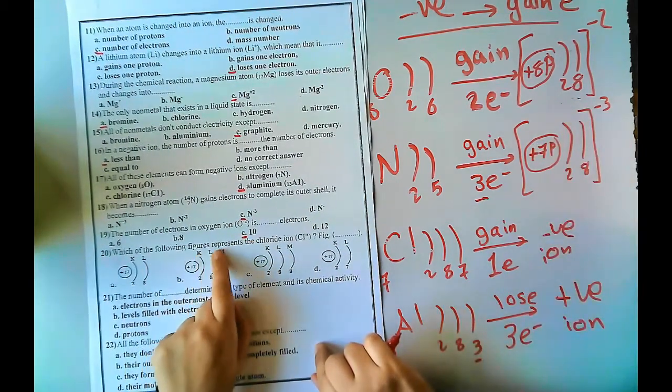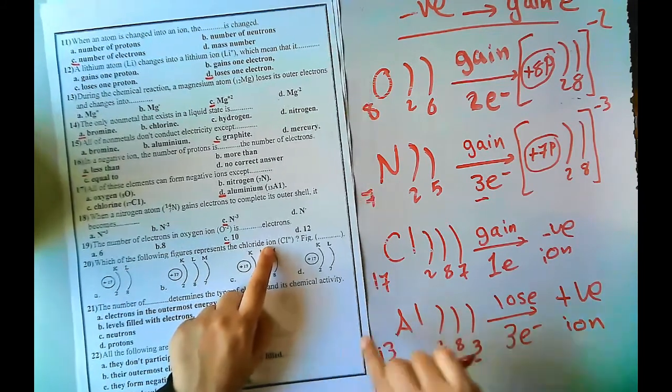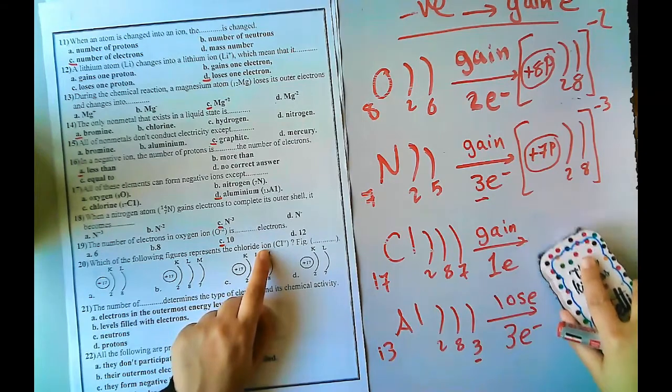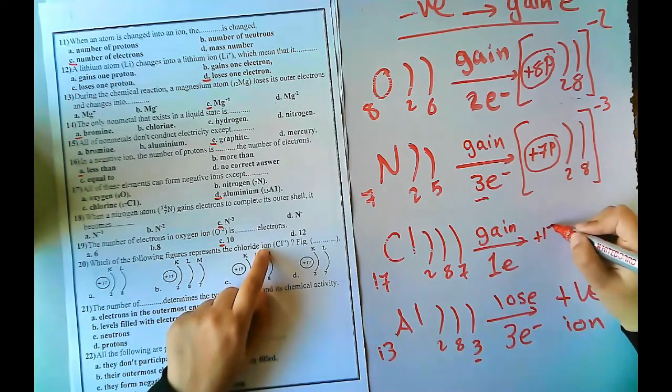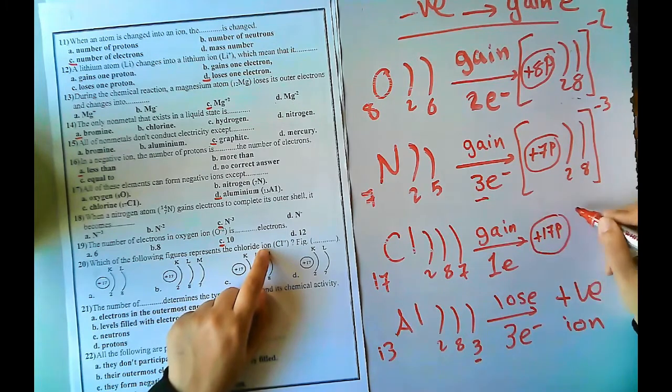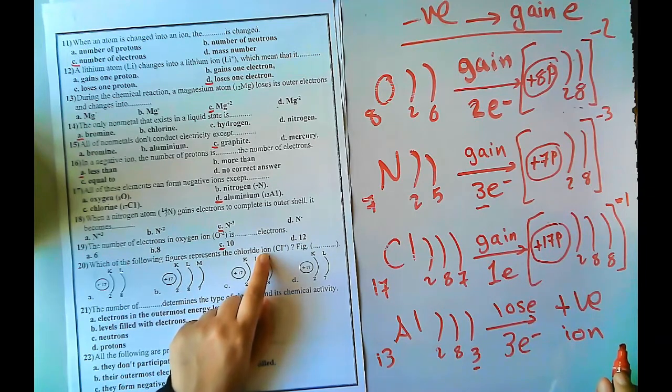Which of the following figures represents the chlorine ion? Again an ion, chlorine. Let's draw chlorine. Positive 17 protons, 2, 8, 8, and negative 1, because it gained 1. So which one will I choose?